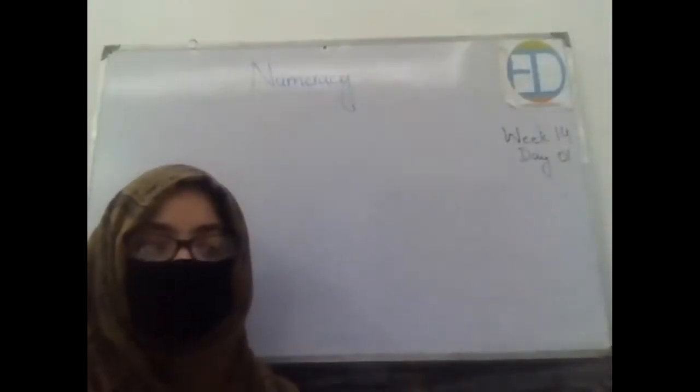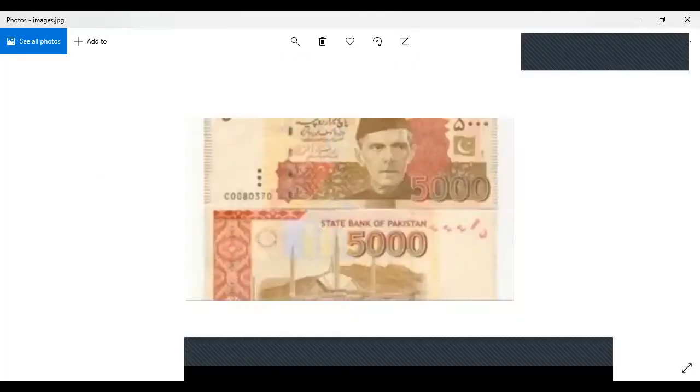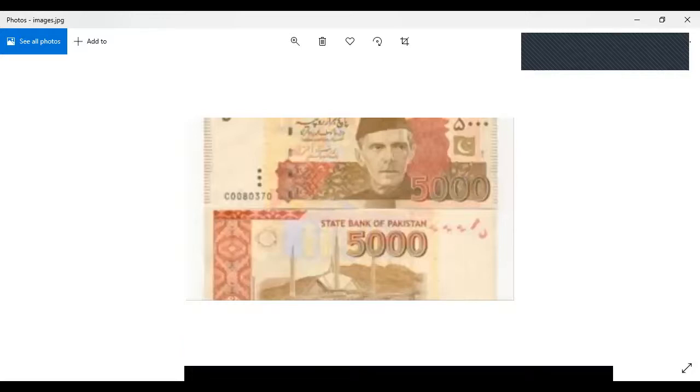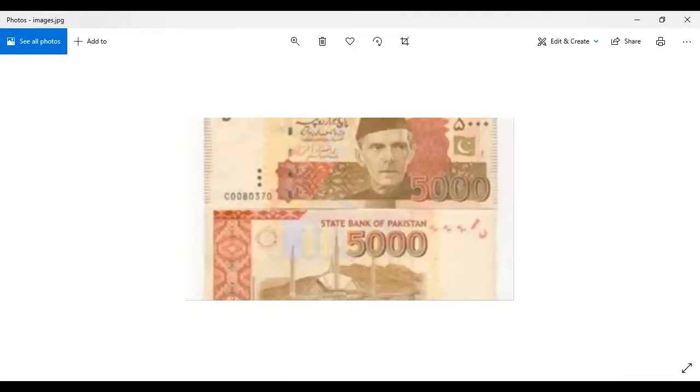And 5,000 rupees, let me show you the 5,000 rupees note as well. So I'm going to share the screen again with you. Let's have a look at the 5,000 rupees note. This is the 5,000 rupees note. It looks like this from the front side and back side. On the front, we have Quaid-e-Azam Muhammad Ali Jinnah's photo, and on the back side, we have the Faisal Mosque photo, right? And the Faisal Mosque is in Islamabad, one of the biggest and most beautiful mosques we have.